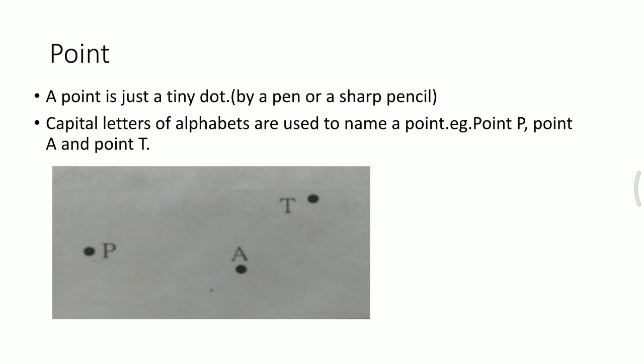A point is just a tiny dot which can be made by a pen or a sharp pencil. Capital letters of the alphabet are used to name a point. In the picture, as you can see, we have point P, point A and point T.